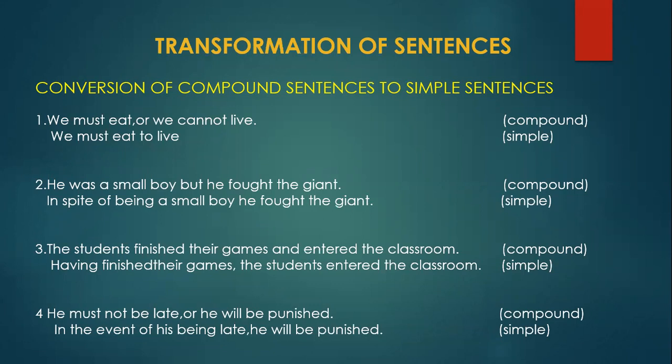Both are main clauses: he was a small boy, he fought the giant. Two main clauses, or two principal clauses, are there. So that sentence became a compound sentence. Now, making it a simple sentence, there should be only one finite verb. See how it is converted into a simple sentence.